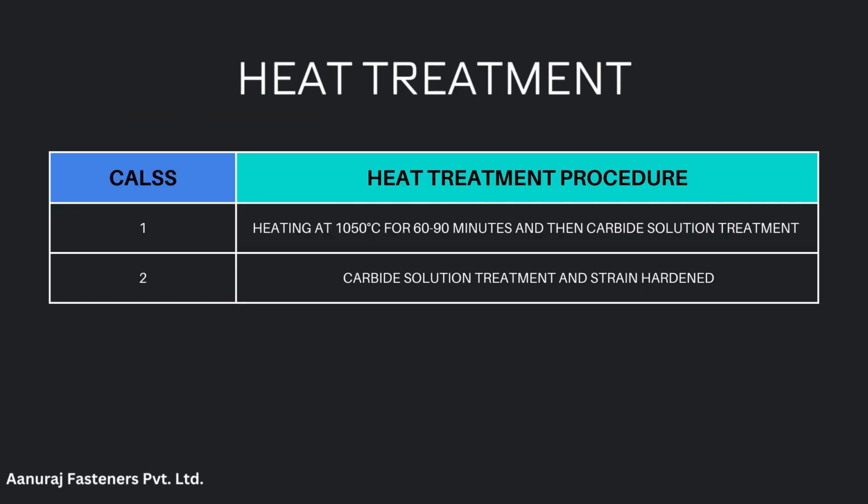Heat treatment: Class 1, heating at 1050 degrees centigrade for 60 to 90 minutes and then carbide solution treatment. Class 2, carbide solution treatment and strain hardening.